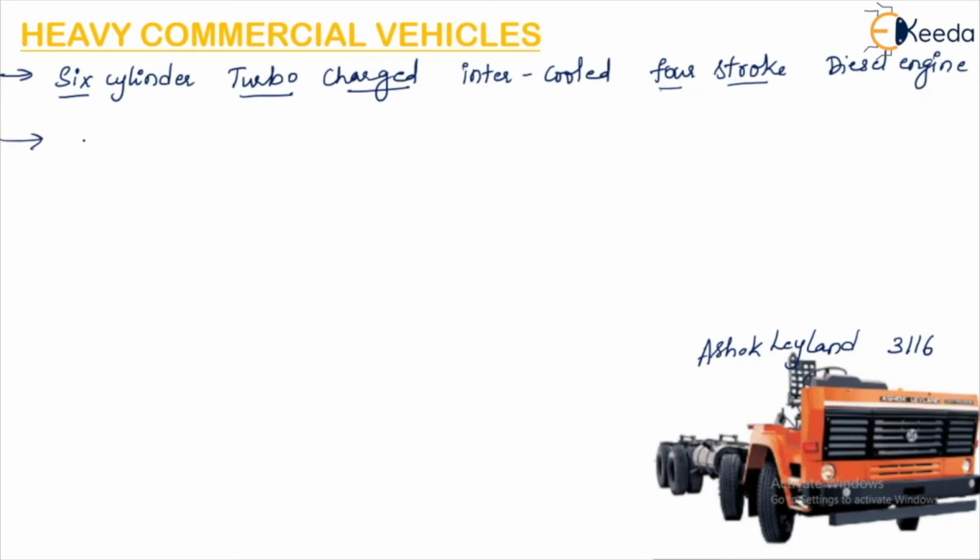Now the bore and the stroke. So what is the bore? Bore is the diameter of the cylinder, which is 125 and 150 stroke respectively.